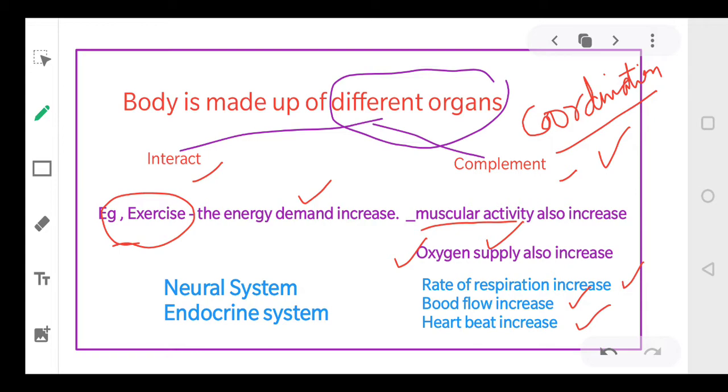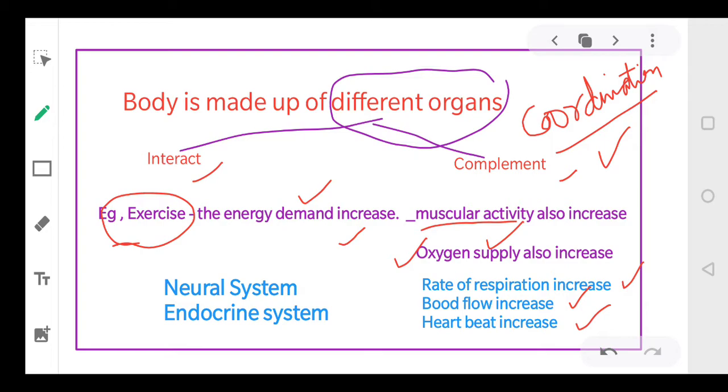Then all our systems will return to a normal condition. ठीक है, आपकी जो एनर्जी की डिमांड है वो कम हो जाएगी, मस्कुलर एक्टिविटी भी कम हो जाएगी, you will start breathing normally, blood supply normal हो जाएगी, and heartbeat will also become normal.